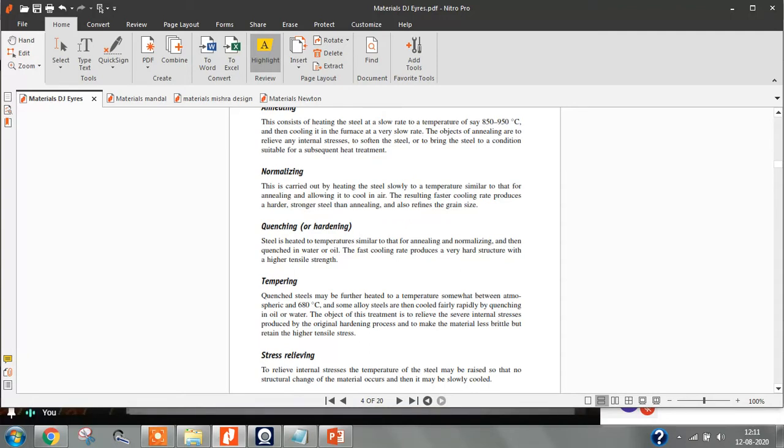But in quenching, the cooling process is more rapid. The normalizing cooling is done in open air, but in the quenching process, we cool it in either oil or water. So the cooling is more rapid, which means we get still higher strength steel. The strength of steel depends on the cooling rate. If the cooling rate is very rapid, then the strength of steel is going to be greater. Remember it like this.